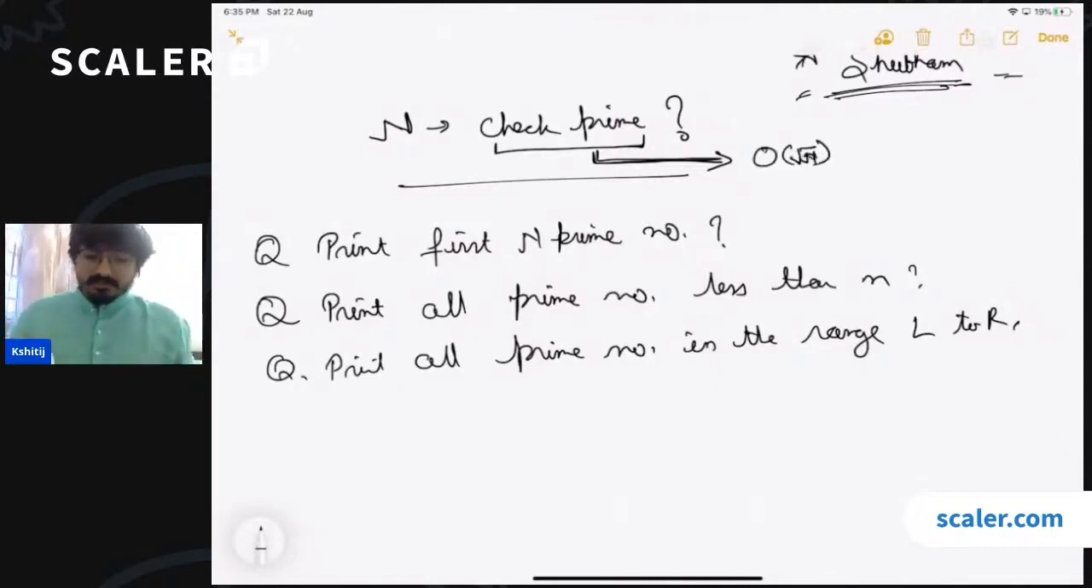Now, if you have to print the first n prime numbers, what will be the time complexity of this approach? If you have to print the first n prime numbers, you will be checking for all the possible numbers.